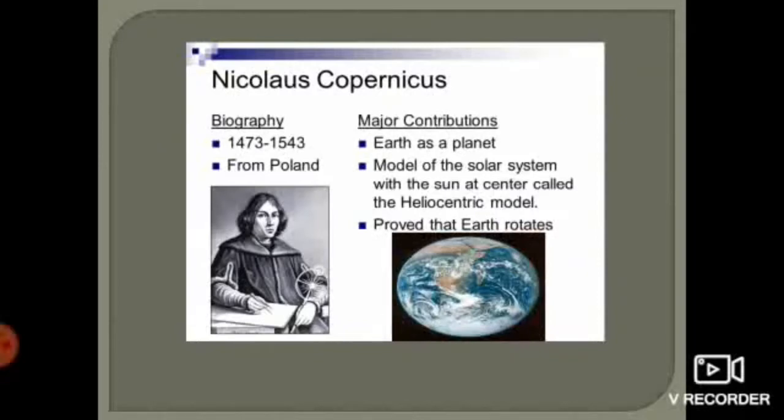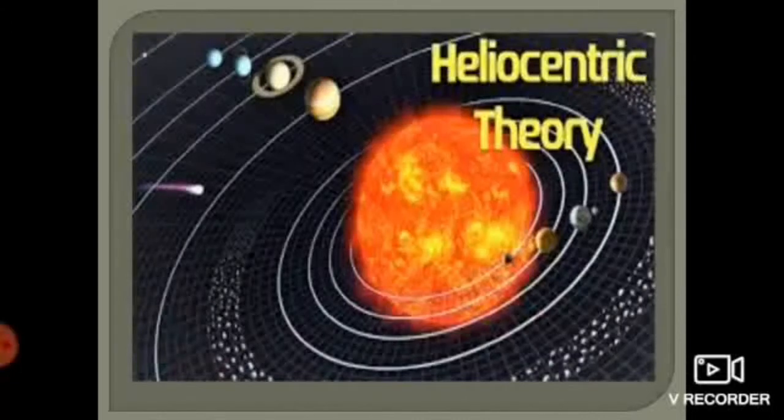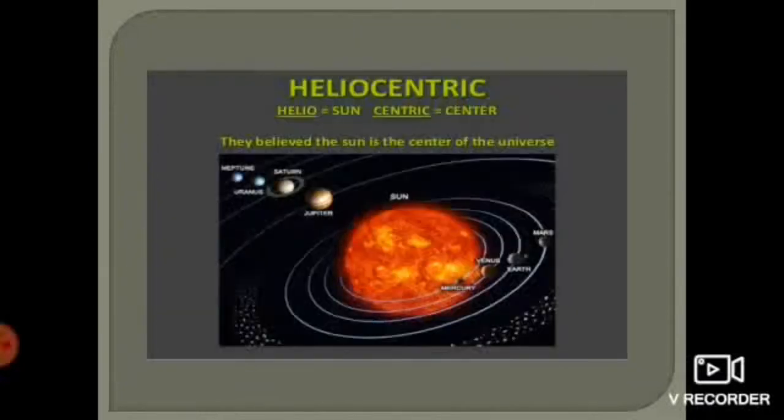His main idea was that our world is heliocentric, or sun-centered. Helio means sun and centric means center. His theory was that the sun is in the middle of the solar system and every planet, including Earth, revolves around the sun.